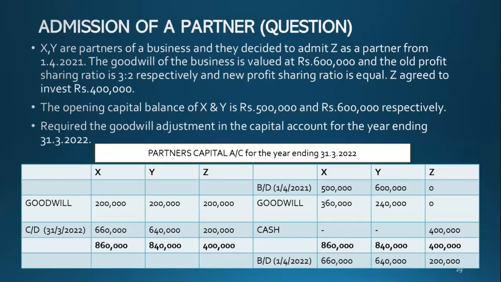So it is debit, new profit sharing ratio debit. Well, it's mathematics. 600,000 divided by 3 into 1. And the old profit sharing ratio is 3:2. So 600,000 divided by 5 multiplied by 3 for X. Then divide by 5 multiplied by 2 for Y. So that's how you do.